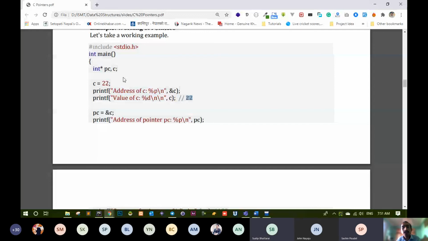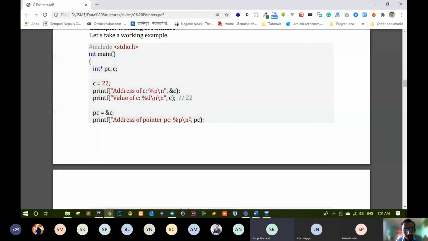Now what we did? We did PC equal to ampersand C. And now if you are going to print PC, के दिन्छ value यसले? Obviously it will be address because it is ampersand C. यहाँ जे आएको थियो यहाँनेरि same thing will come up over here. यहाँ पनि output same हुन्छ है PC को. यहाँ जे थियो यहाँ त्यही हुन्छ first line को र यो line.